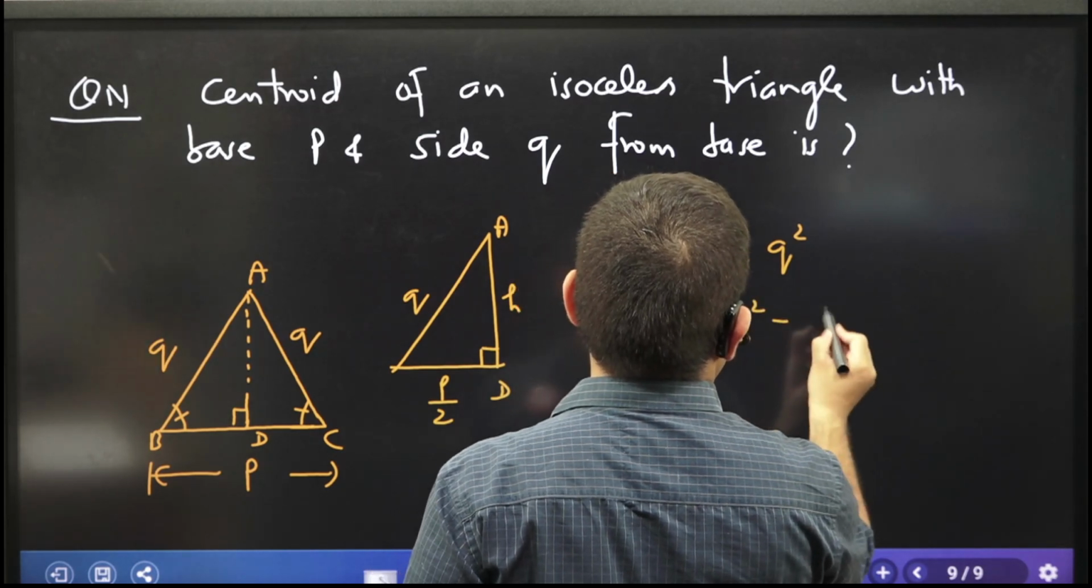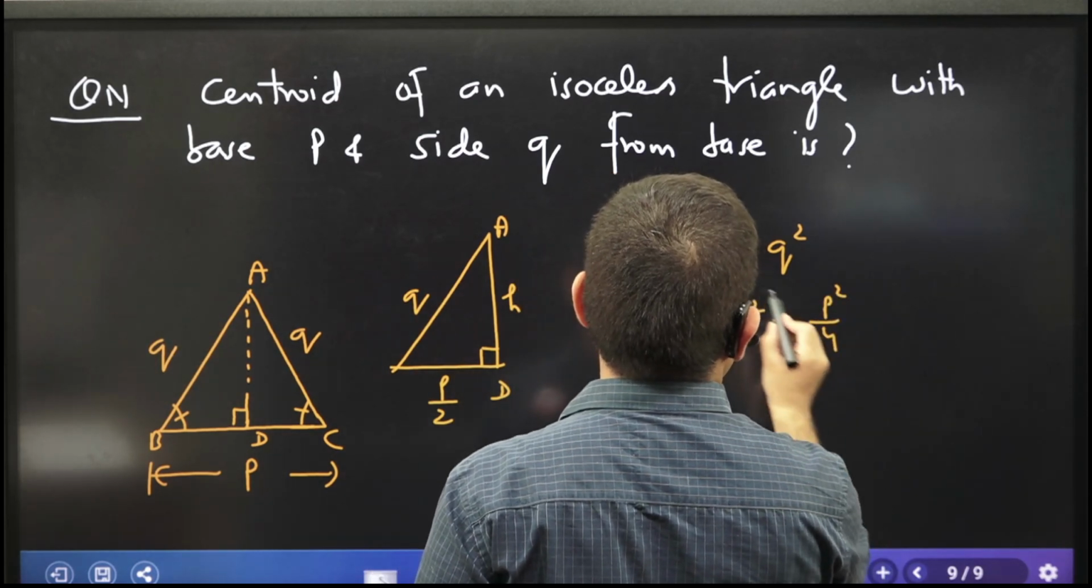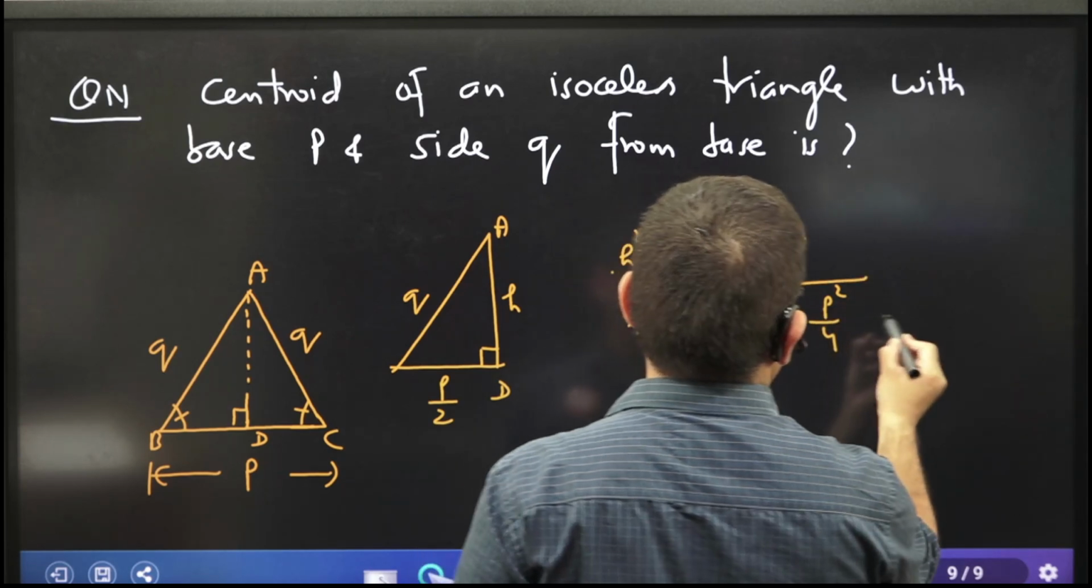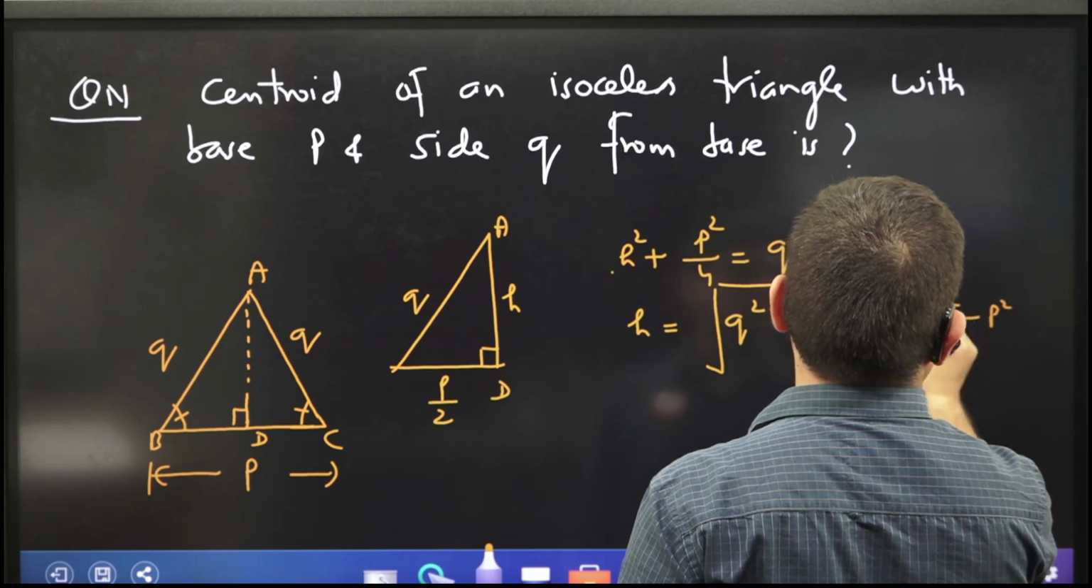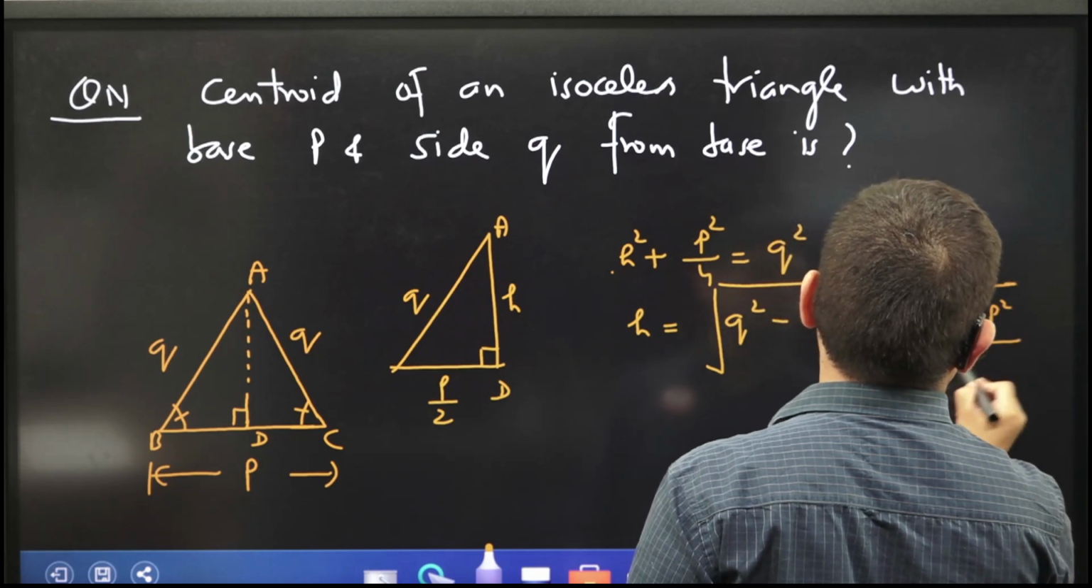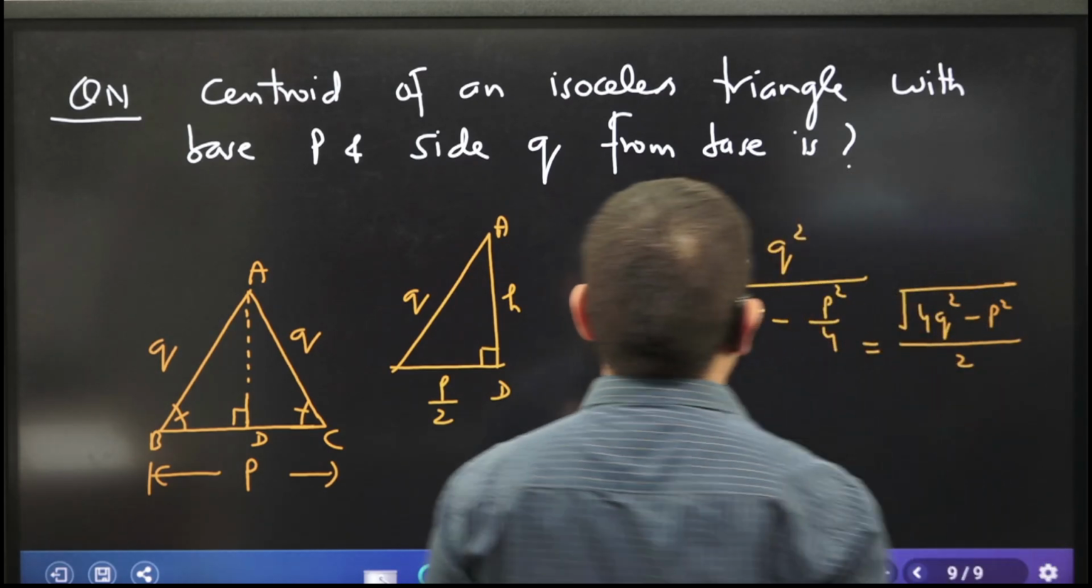Square root of (q square minus p square by 4). Can you tell me further? Square root of (4q square minus p square) by 2. That is the value of h.